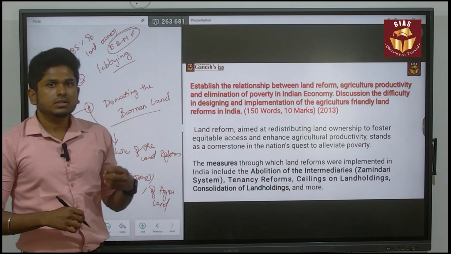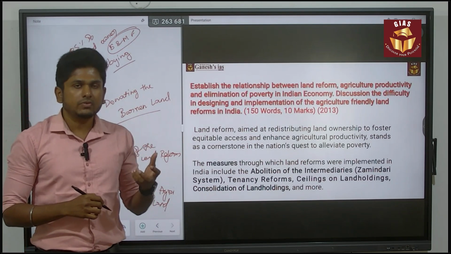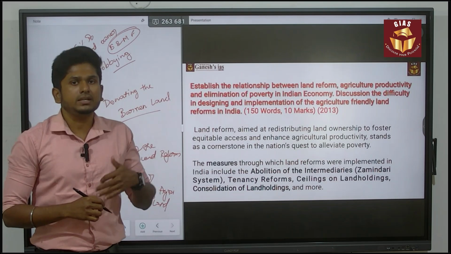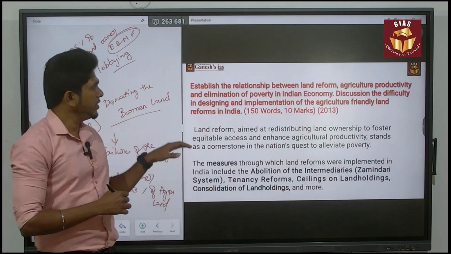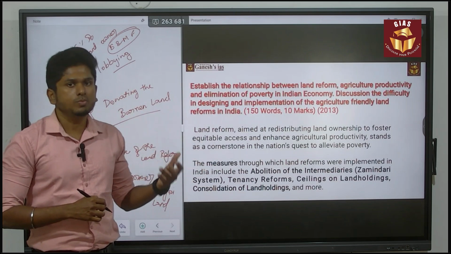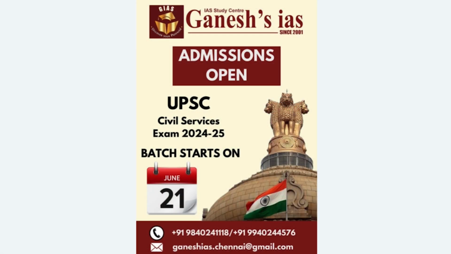So which means there is a need for a land reform policy. A foolproof land reform policy we need, still we need it. So in that sense you can complete the answer. So this is the way of presenting your answer in a good manner. Okay, thank you.